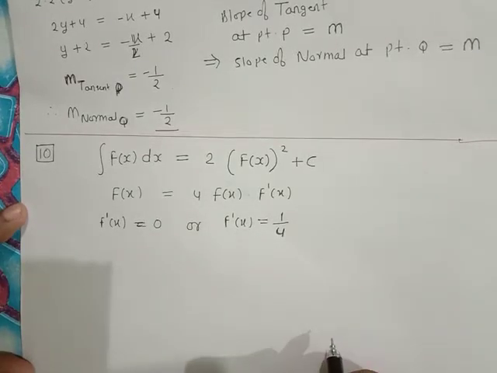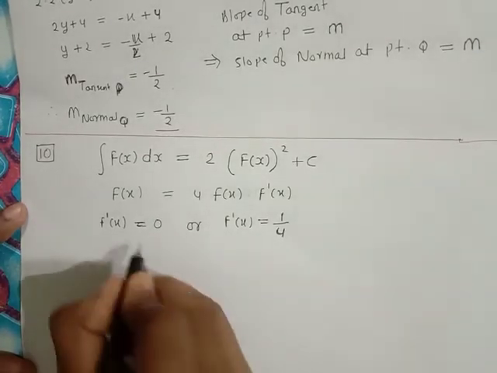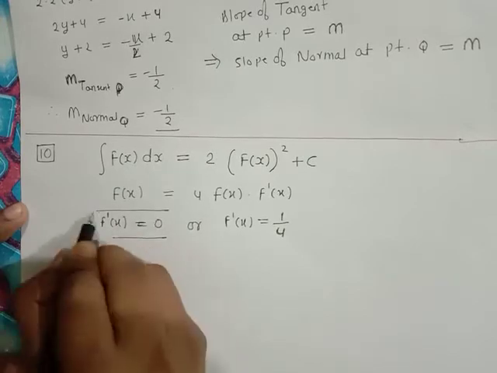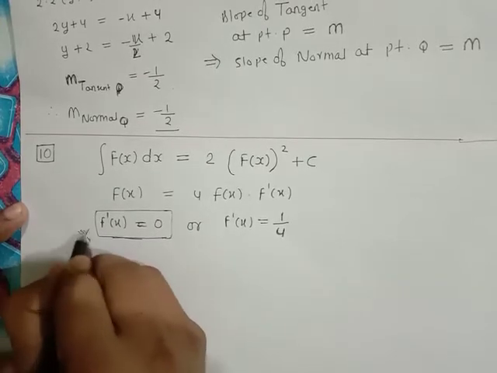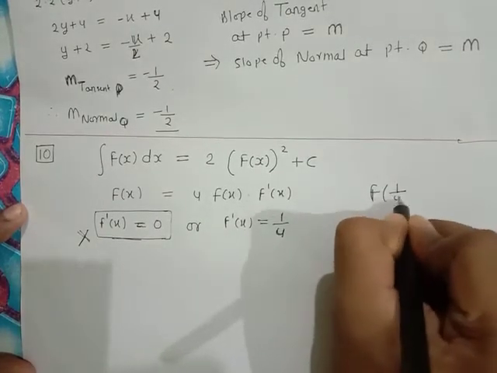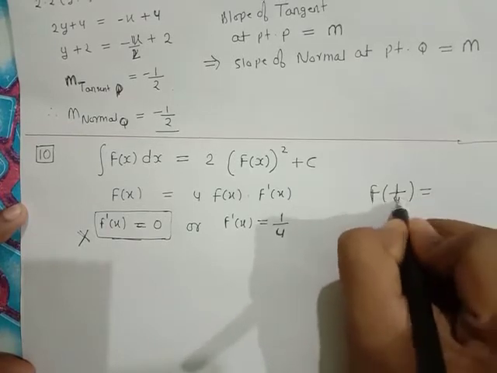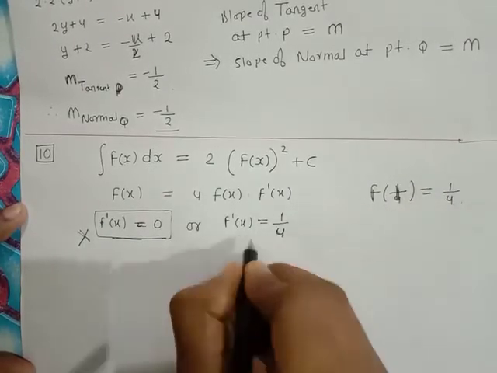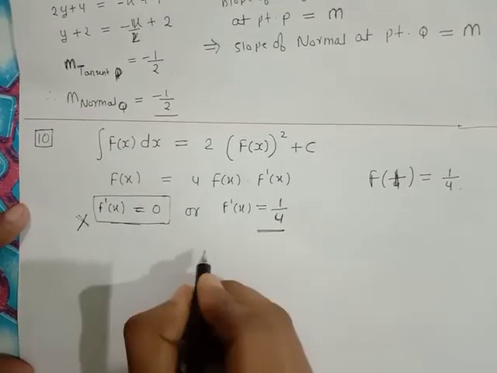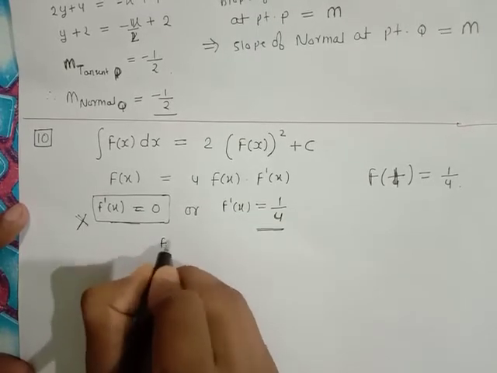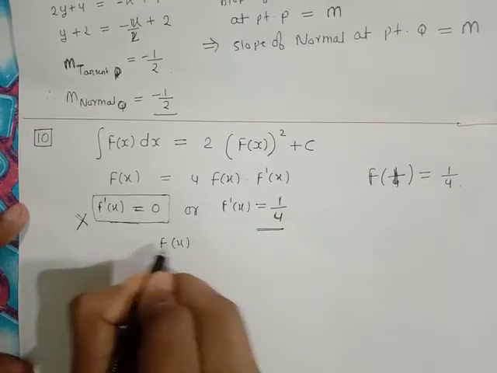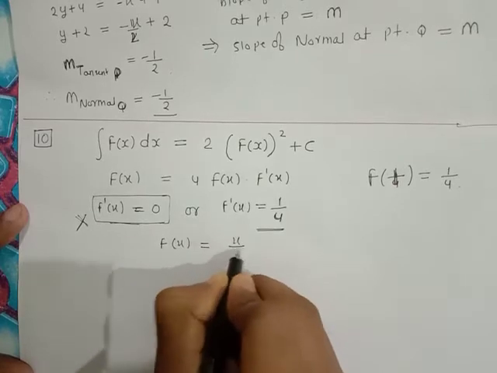Since f(1) has the value 1 by 4 given, f'(x) cannot be 0. So this one is invalid because f(1) is given as the value 1 by 4. So f'(x) must be 1 by 4. So we integrate f'(x) on both sides, and we get f(x) is equal to x by 4.